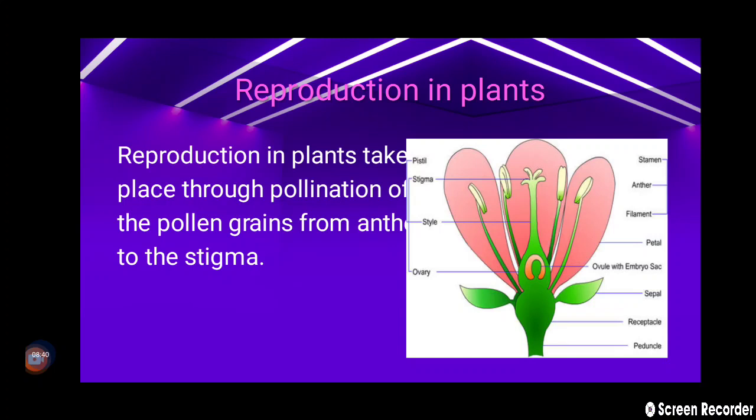Pollination is of two types: self-pollination and cross-pollination. Self-pollination is pollination within the same plant. The meaning is that the pollen grains transfer from anther to a stigma of the same plant. But in cross-pollination, it is totally opposite. In cross-pollination, the pollen grains transfer from anther of one plant to the stigma of another plant. Cross-pollination includes two plants and self-pollination includes only one plant.